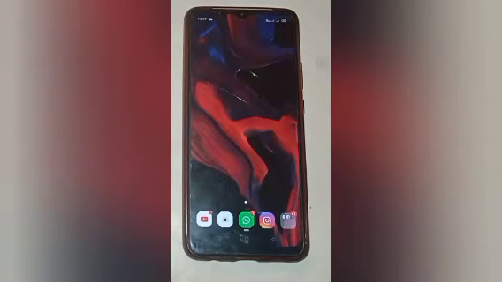So today's video title is how to set download ringtone in Realme phone. Oppo phone. So let us start our video.